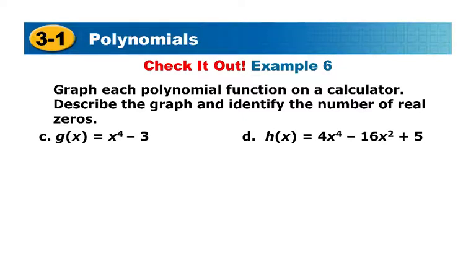And then a subtraction sign and 3. Press graph, and we get a parabola looking shape. It does actually have kind of like a hiccup down here because of the degree of 4, but because it has only just a subtraction of 3, it's actually just a very wide looking parabola.